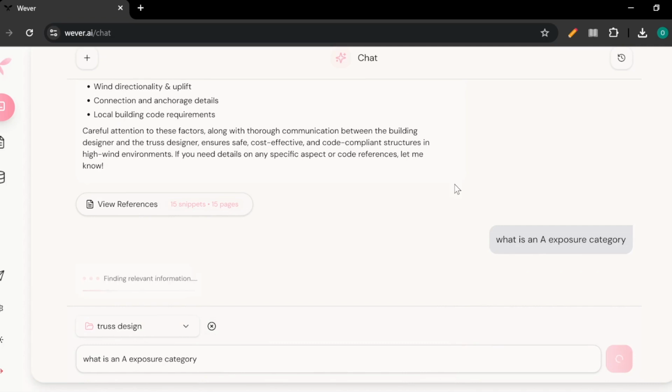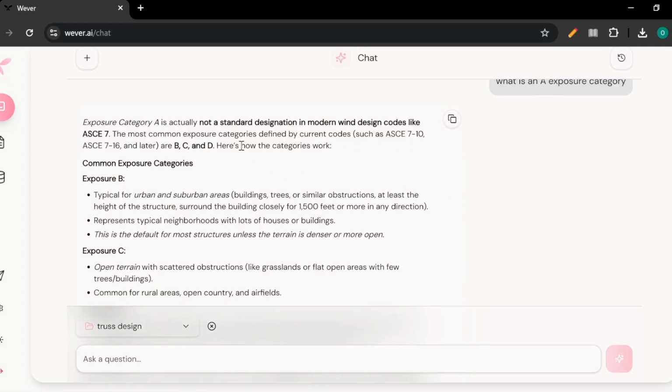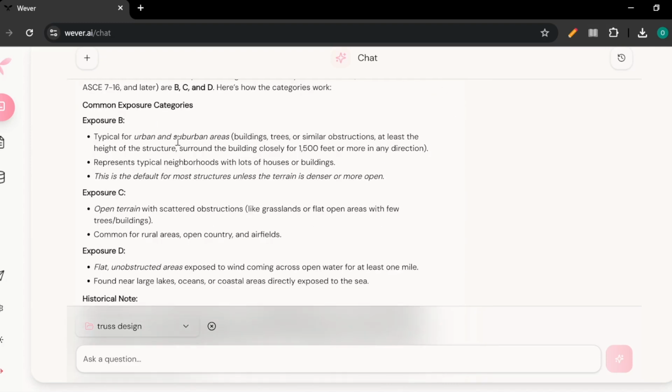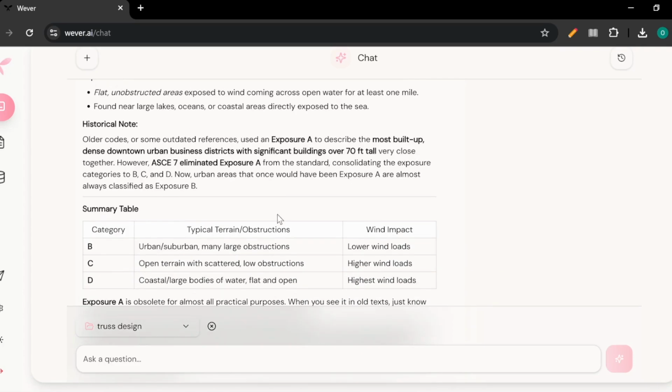And what it'll do once again is go through your document collection and find the relevant points within the documents that are specific to your question. So as you can see, exposure category A is not a standard designation in modern wind design codes. However, you actually do have B, C, and D, where B is typical for urban and suburban areas, C is open terrain, and D is flat, unobstructed areas. So you can be confident that whatever it brings back to you is actually specific to the documentation that you gave it.